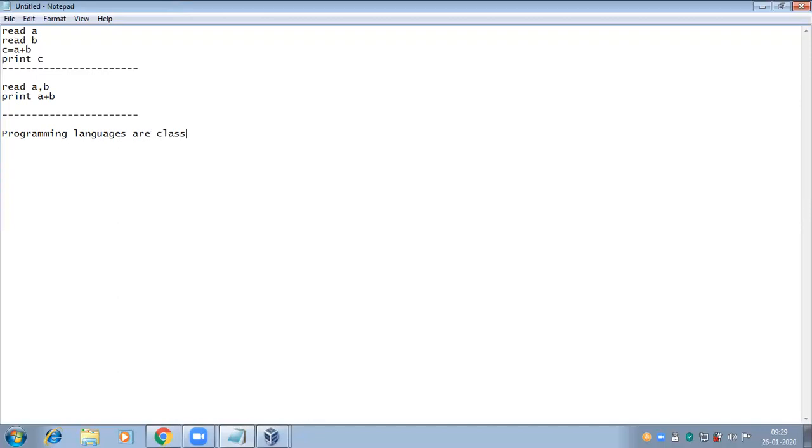Programming languages are classified into 3 categories. They are low level language, middle level assembly language, and high level language.